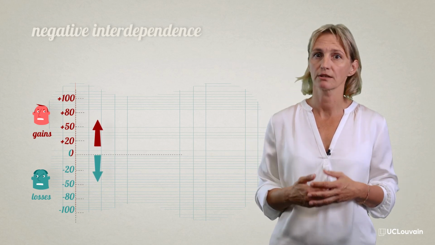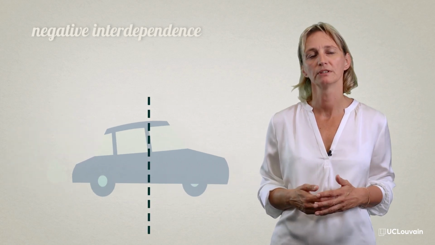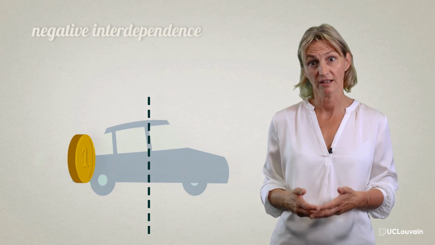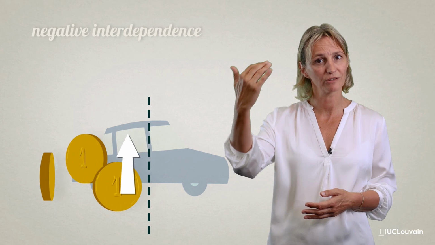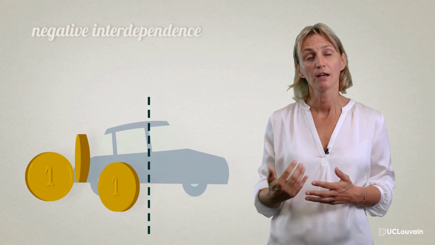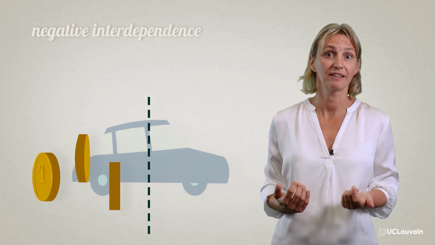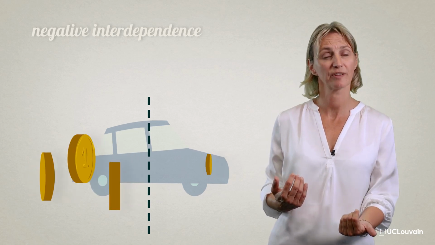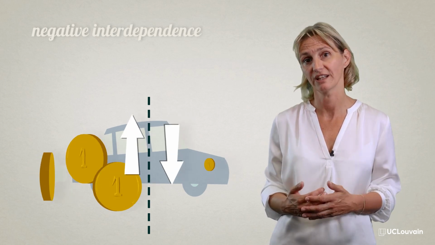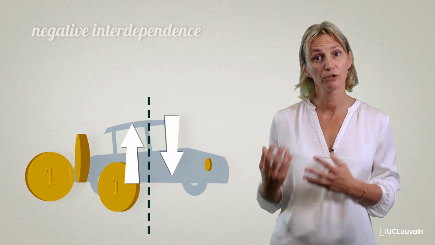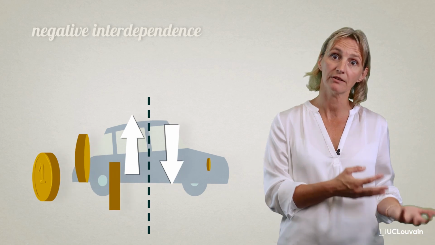Material good transactions are good examples. When you want to sell your car, for example, your objective is to get as much money as possible for it. The higher the selling price, the greater your gains. The buyer's objective, on the other hand, is the exact opposite. They want to spend as little money as possible on the car. The more expensive the sale price, the smaller their gains. Every euro earned by one party is therefore considered as an immediate loss by the other party.